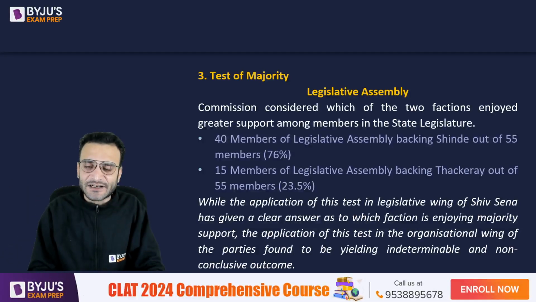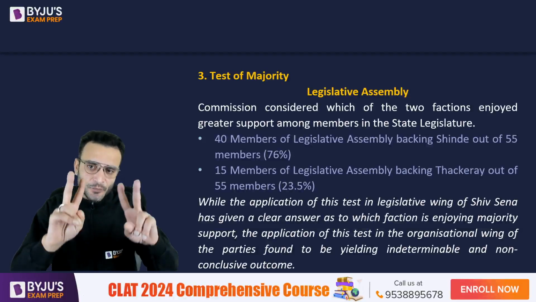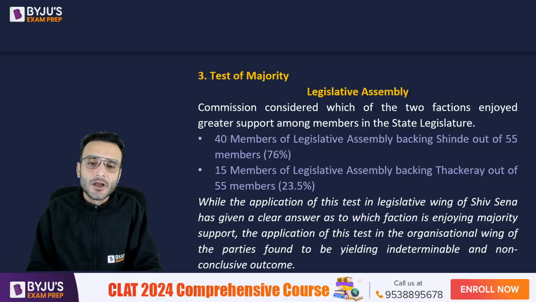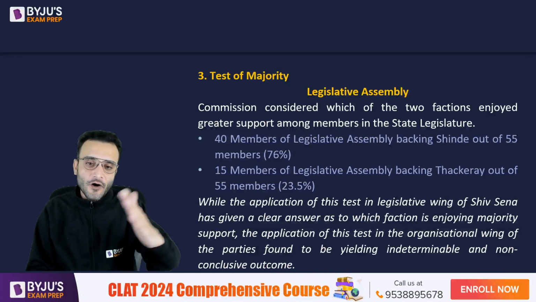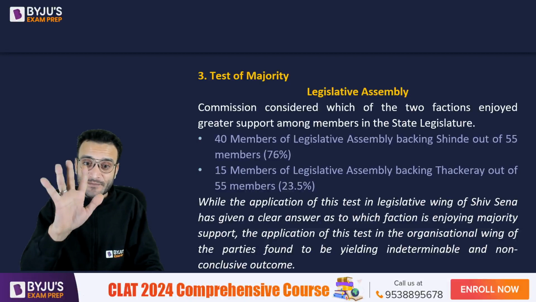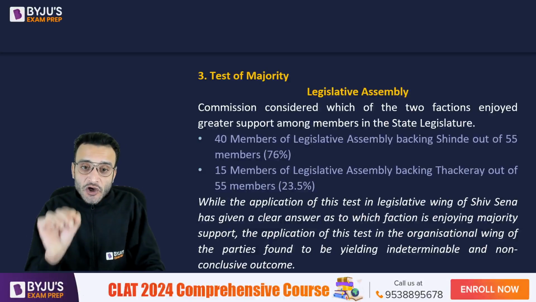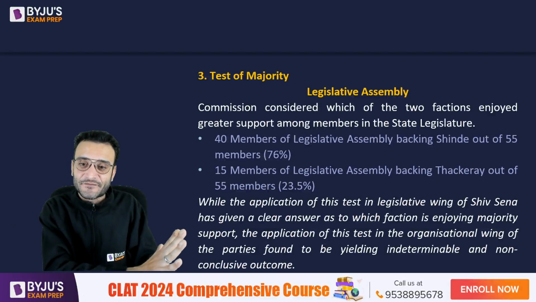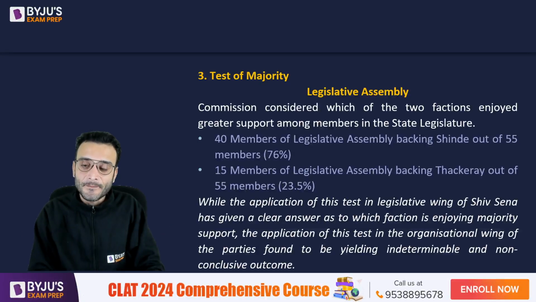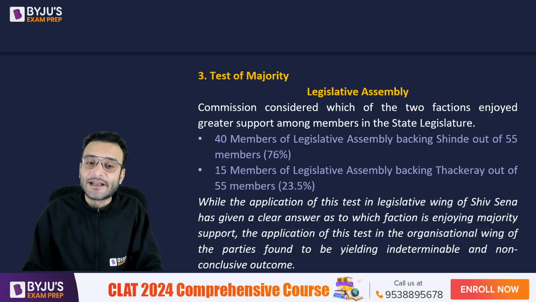Now, in the Legislative Assembly, the commission considered both the two factions. So there were 55 members of Shiv Sena. 40 members are with the Shinde group. 40 members. So 76%. Very, very important. 40 members of the Legislative Assembly of the Shiv Sena are backing Shinde.